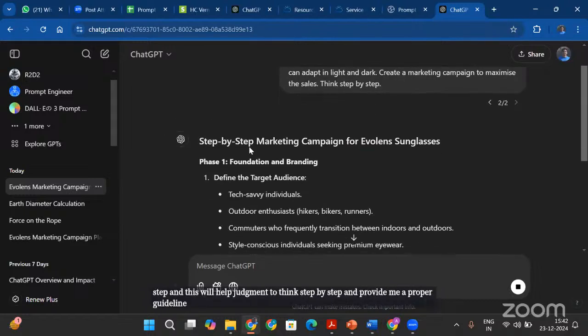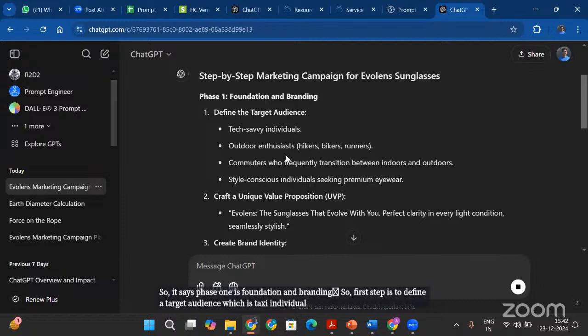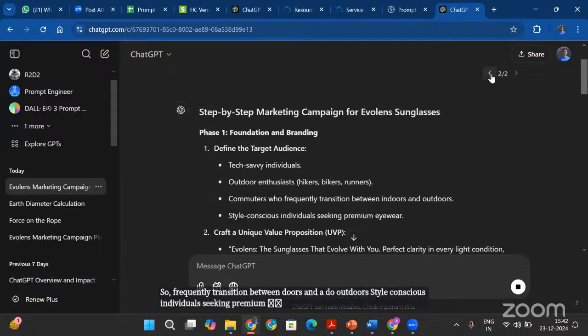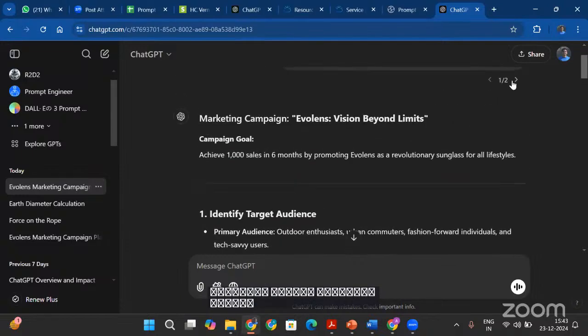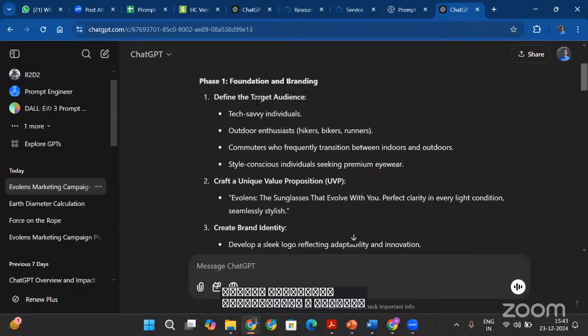So it says phase one is foundation and branding. So the first step is to define a target audience, which is tech-savvy individuals, outdoor enthusiasts, commuters who frequently transition between indoors and outdoors, style-conscious individuals seeking premium eyewear. If I compare this with the earlier prompt, it was showing me primary audience, secondary audience, and all of this. But now it is reasoning with this, and it is defining me the target audience.